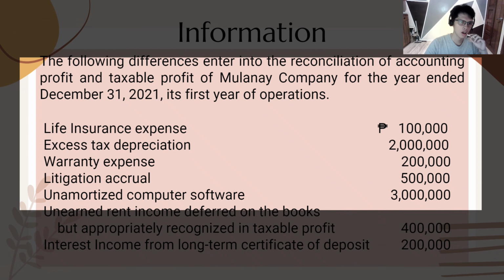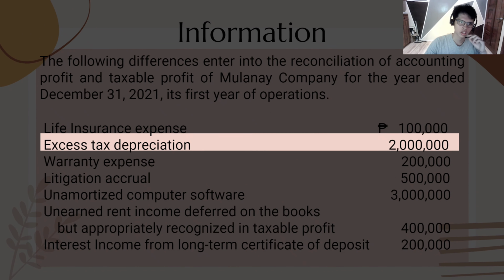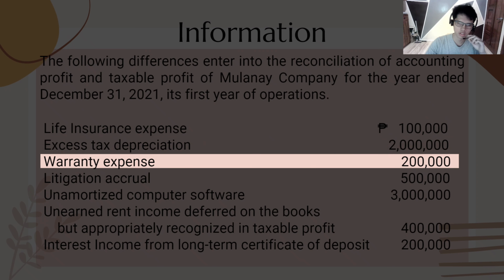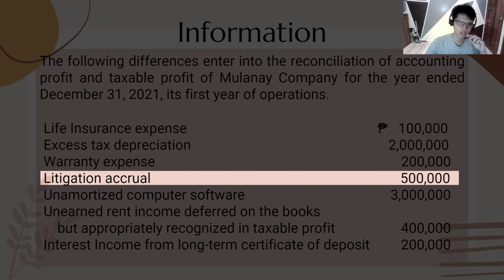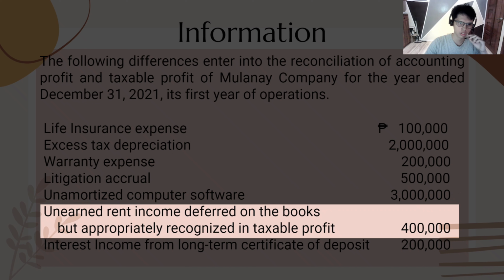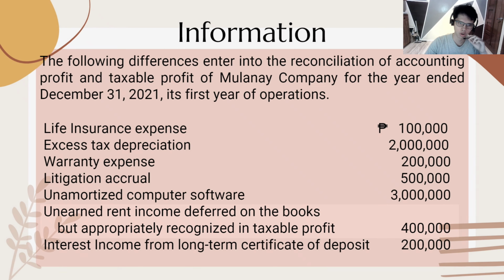We have life insurance expense valued at 100,000 pesos, excess tax depreciation of 2 million, warranty expense of 200,000, litigation accrual of 500,000, unamortized computer software of 3 million, unearned rent income deferred on the books, which is appropriately recognized in taxable profit, of 400,000 pesos, and interest income from long-term certificate deposit valued at 200,000 pesos.